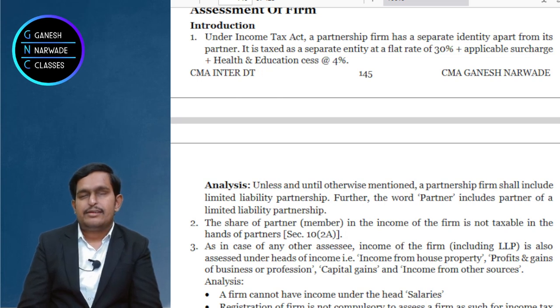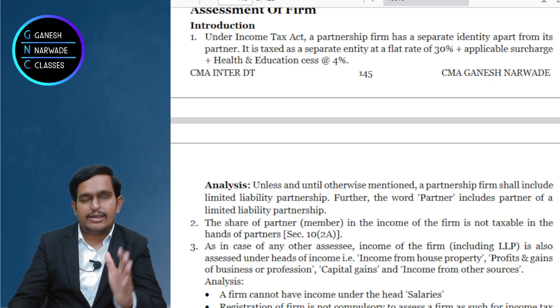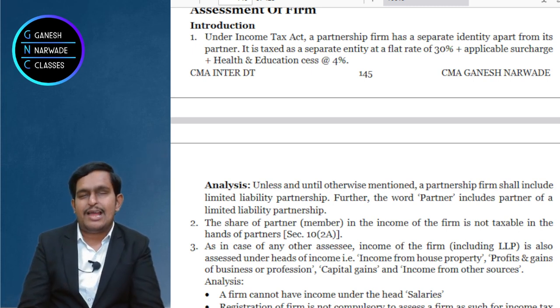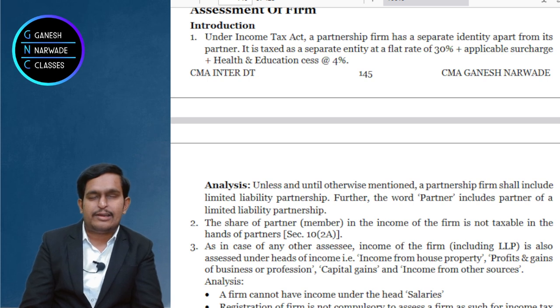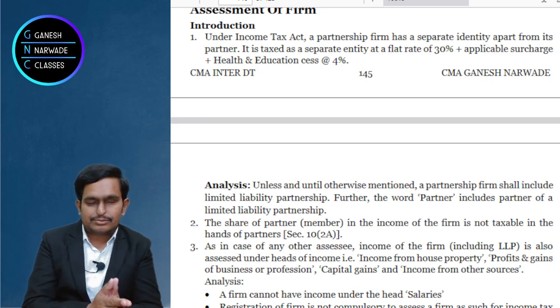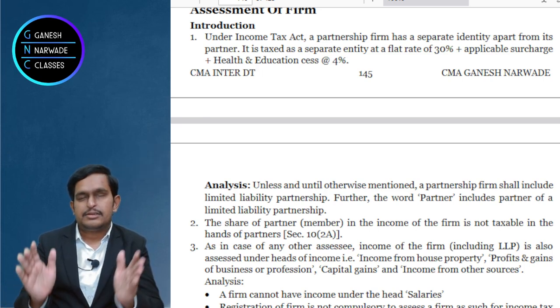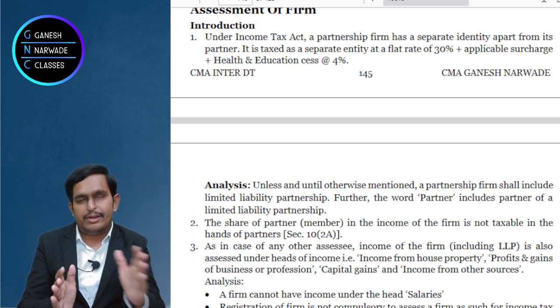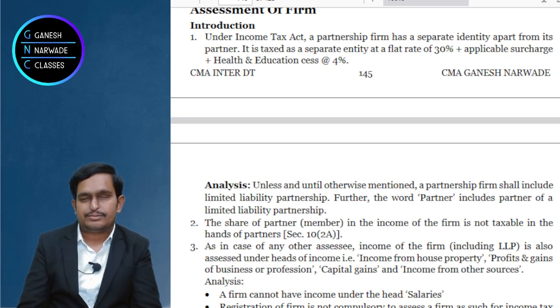Please remember that I said partner is different, firm is different. For that, registration is not a compulsion, right? Registration is not at all compulsory. Are you clear? It is not that only if the firm is registered then it is different, otherwise they are the same. Nothing like that. If the firm is registered or not registered, in both the cases, firm is different, partner is different. Okay, very good. Now we understood all this.